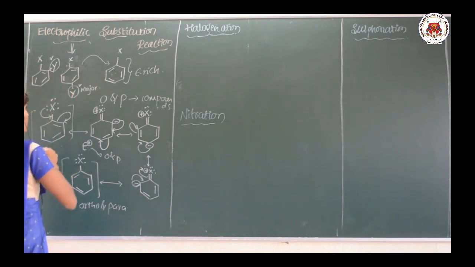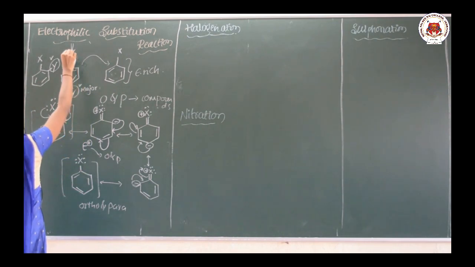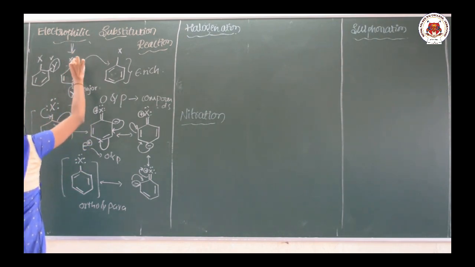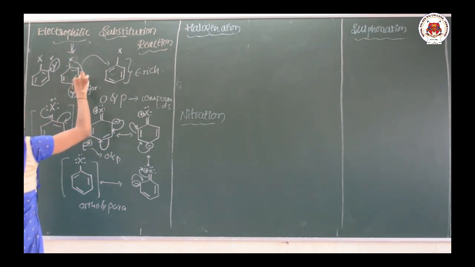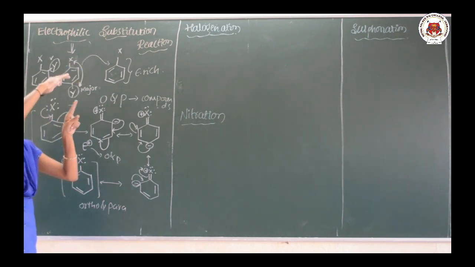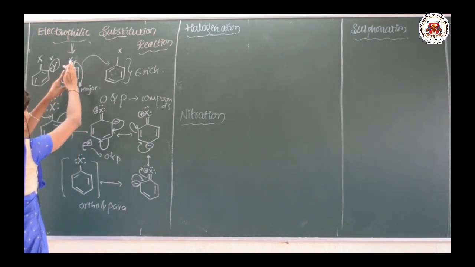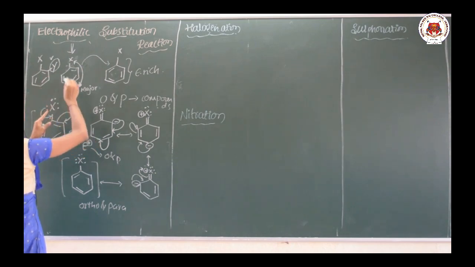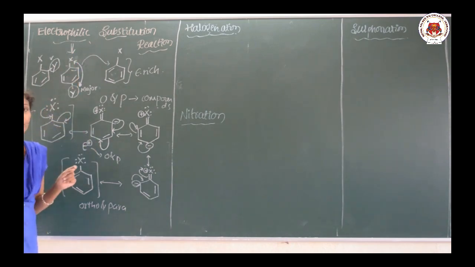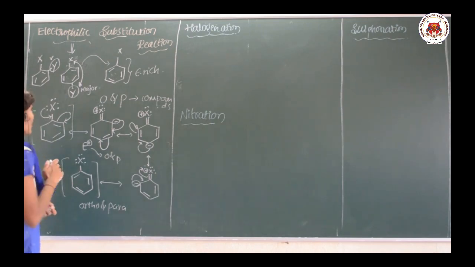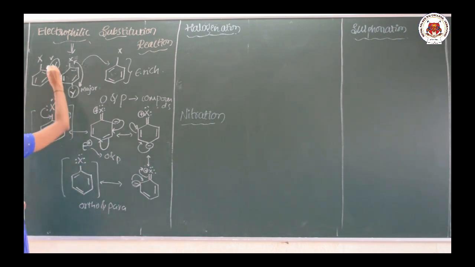Why are these major? Because there is less steric hindrance between these two groups. As these are far away, less steric hindrance occurs, and also this molecule is symmetric. Due to the more symmetric nature and less steric hindrance, the para product is the major product. While in the case of the ortho product, what happens? These two groups are nearer, so steric hindrance and crowdedness will be more.